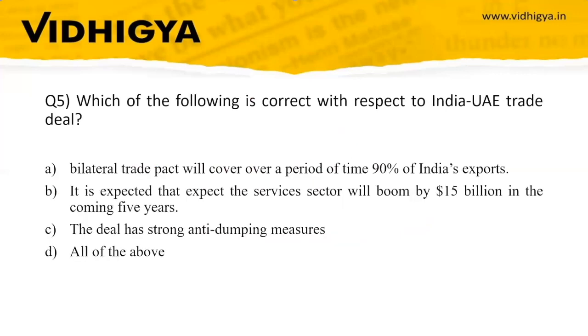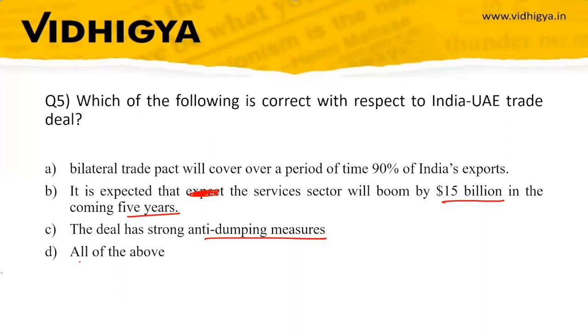Question number 5. Which of the following is correct with respect to the India-UAE trade deal? Option A, the bilateral trade pact will cover, over a period of time, 90% of India's exports. Option B, it is expected that the services sector will boom by 15 billion in the coming 5 years. Option C, the deal has strong anti-dumping measures. Option D, all of the above.